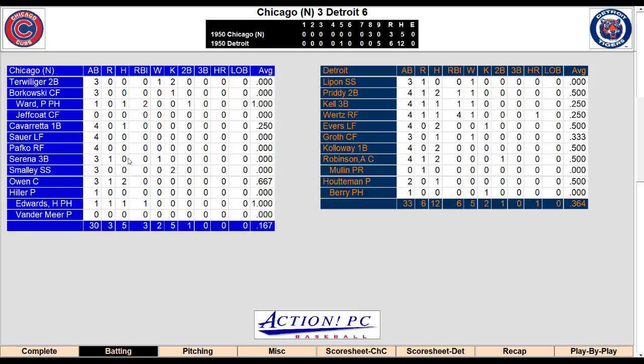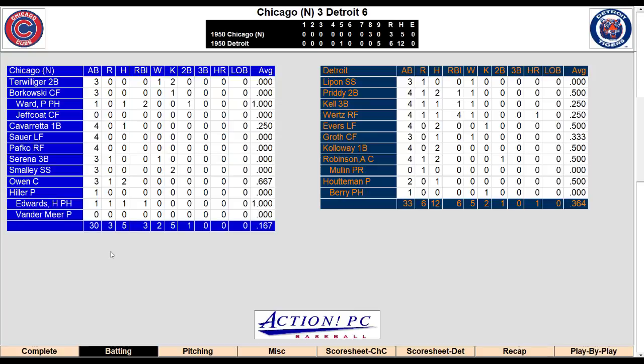He walked once. Borkowski also struck out once. Terlinger struck out twice. Smalley 0 for 3 with 2 strikeouts and played stellar defense at short. Owen, the catcher, 2 for 3 with a run scored. Hiller, the pitcher, 0 for 1. Edwards, the pinch hitter, 1 for 1 with an RBI.